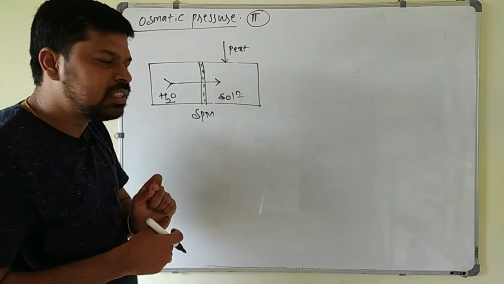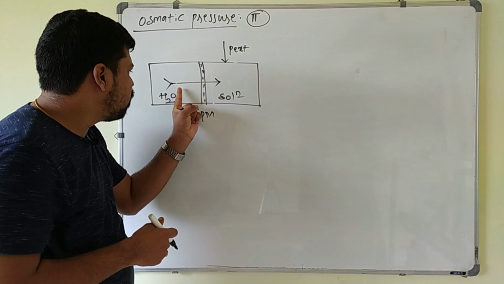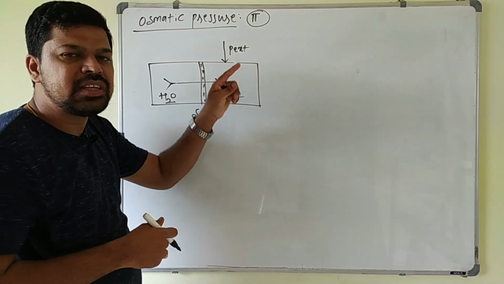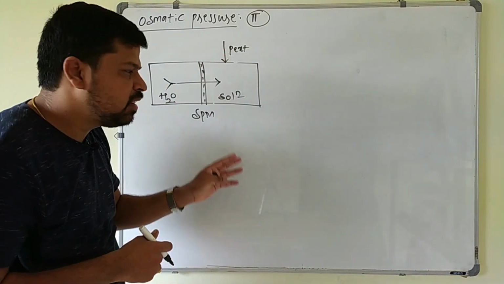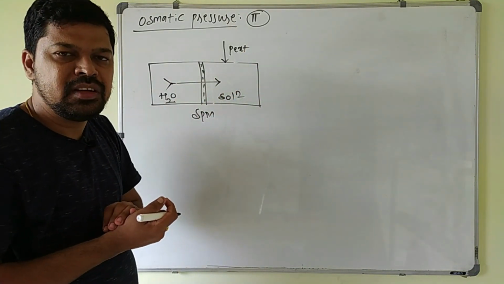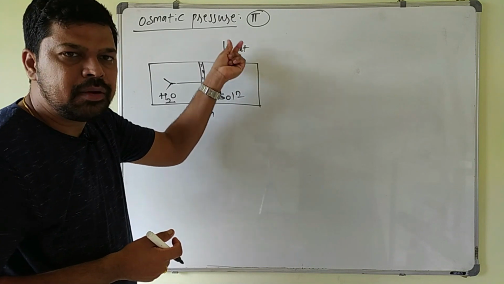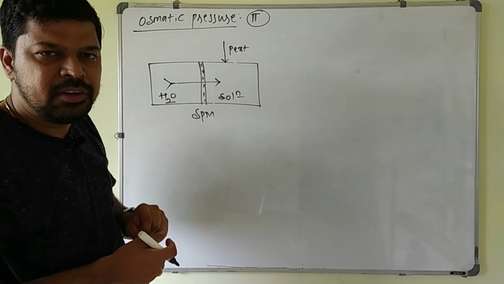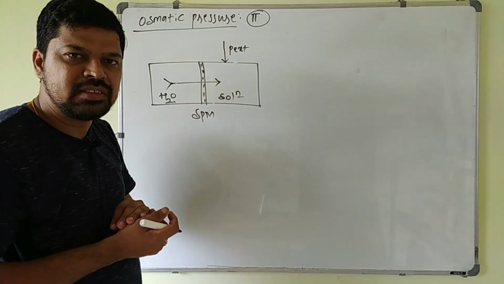That external pressure is taken as the osmotic pressure. It is the external pressure that must be applied on the solution side to prevent osmosis.